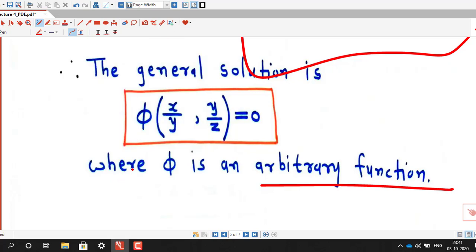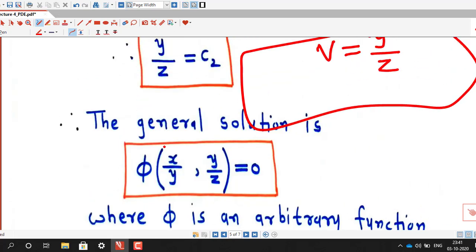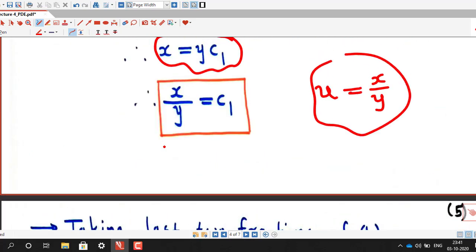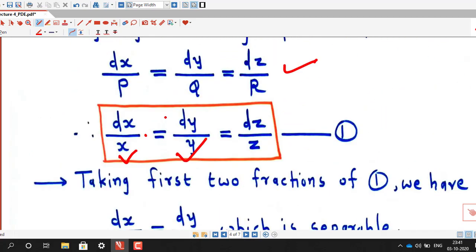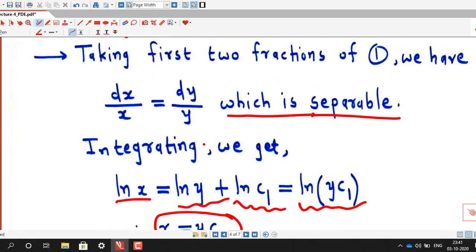So in this way we can solve Lagrange auxiliary equations by comparing directly. Here it is possible to find the solutions u and v by directly comparing the given fractions, but it will not always be possible. In those cases we will discuss some other ways of solving these Lagrange auxiliary equations.